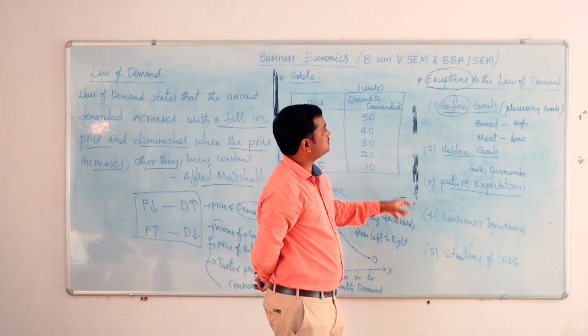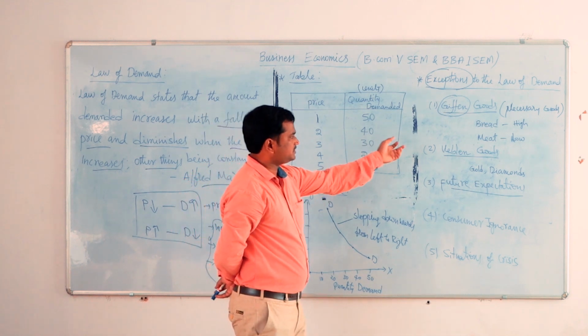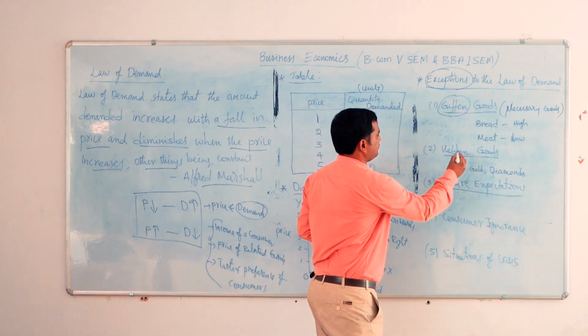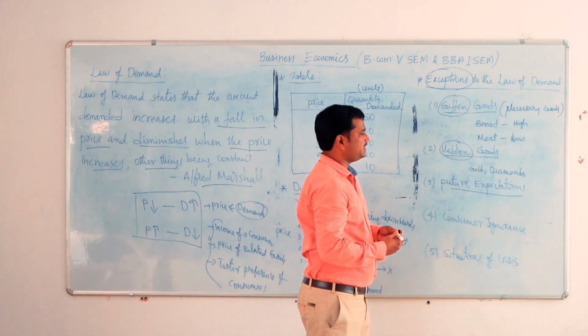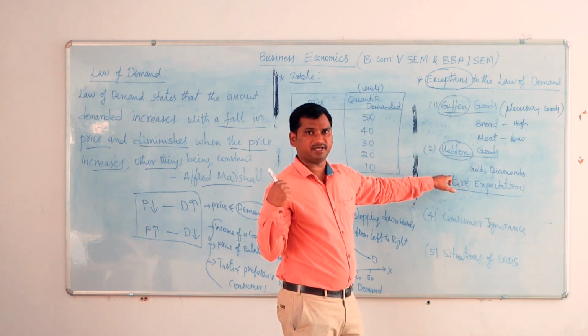Okay, so in this case, the law of demand is not applying. The next one is Veblen goods. Veblen is the name of the economist. He found out another case where this law doesn't apply.